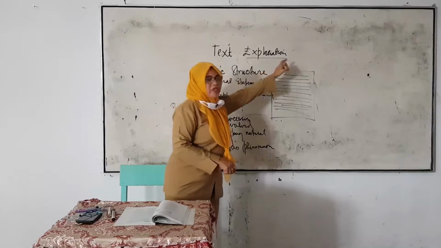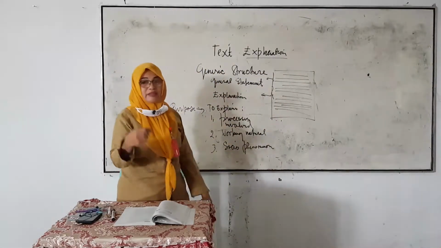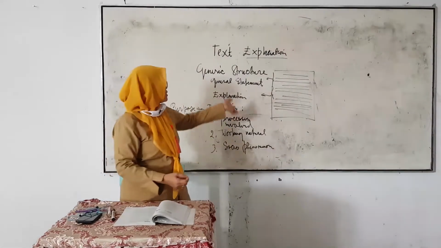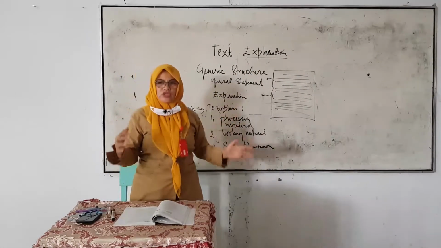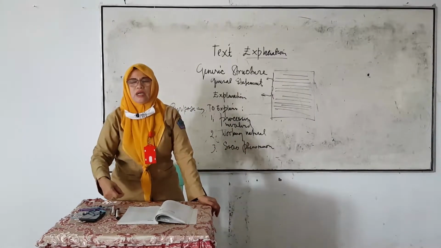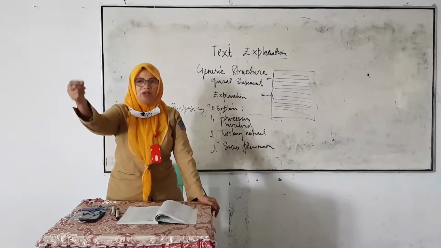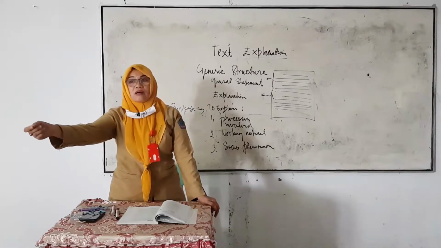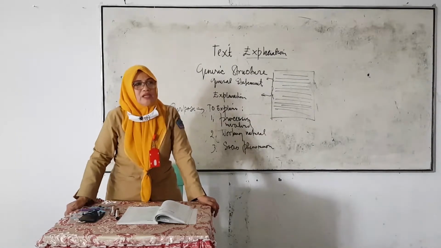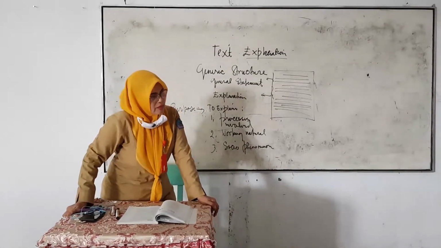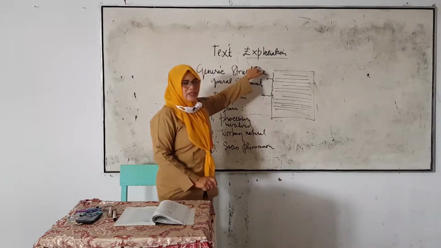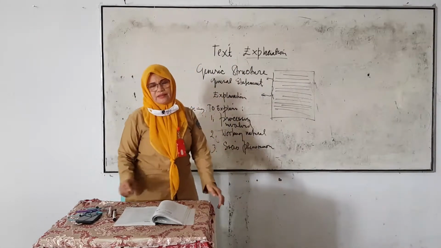And text explanation is like that. The second one, you have to learn about text explanation about social phenomenon. That means the examples you have already given, tsunami and flood, that is a disaster, musibah, bencana alam, jenis-jenis bencana alam that happen in the world. So that is the purpose for which the writer writes a text explanation.